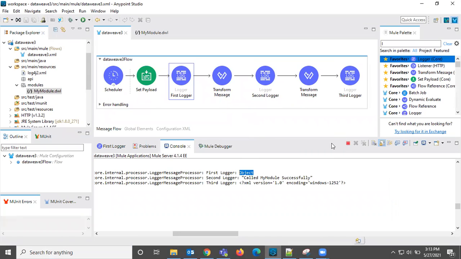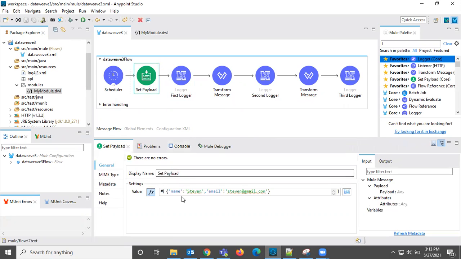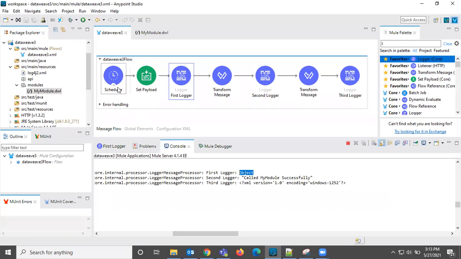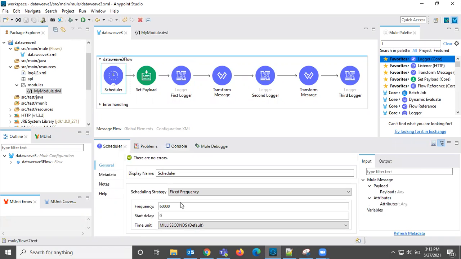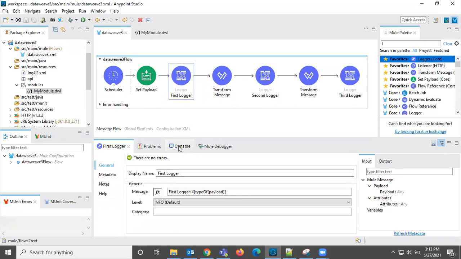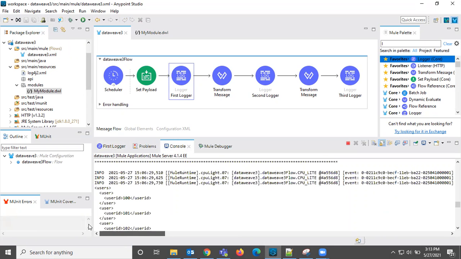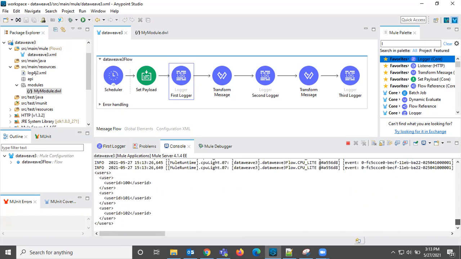This is already running. Let me show you what we have in this. In the set payload, we are setting name Steven, email steven@gmail.com. In the first logger, we are printing the type of payload. The schedule is running every 1 minute, you see. Let us see what is printing in the first logger. Let me come back and go down.